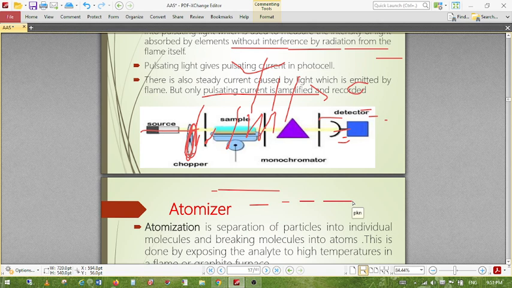And these are mainly important questions. What is the difference between AAS, or what are the advantages of AAS? And what are the different instruments that can be used in AAS? What are the instruments that can be used in a UV visible spectrophotometer?